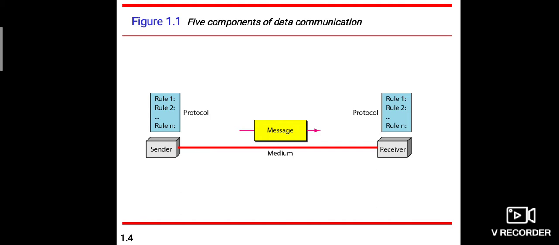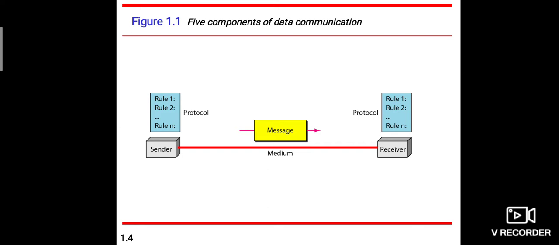Sender and receiver are two of those 5 components. They both are connected with the third component, that is the physical medium, the transmission medium. What the sender and receiver are going to communicate, that communication is nothing but the message. As I said before, the important component, protocol, has to be maintained between the receiver and the sender. All those 5 components you can see in the diagram.